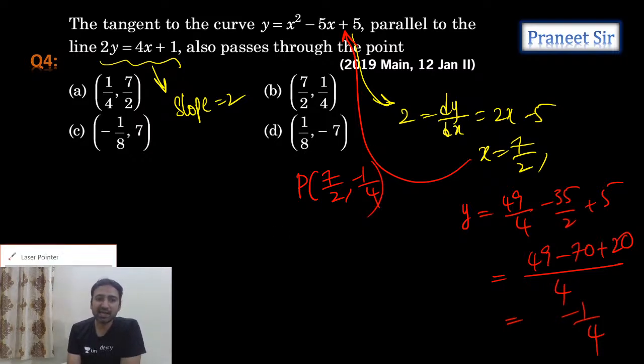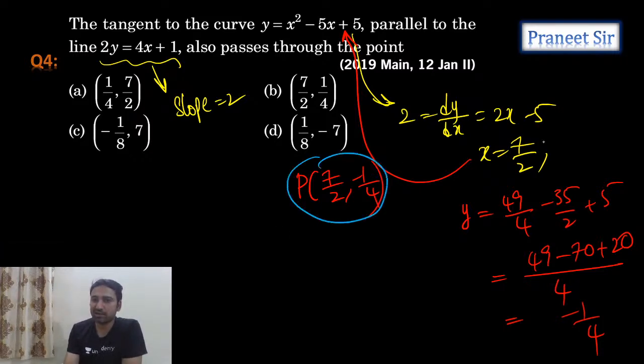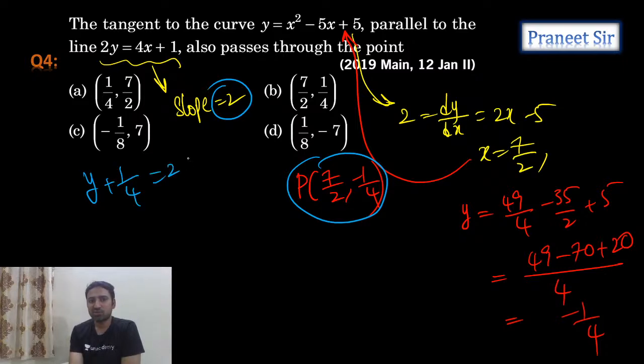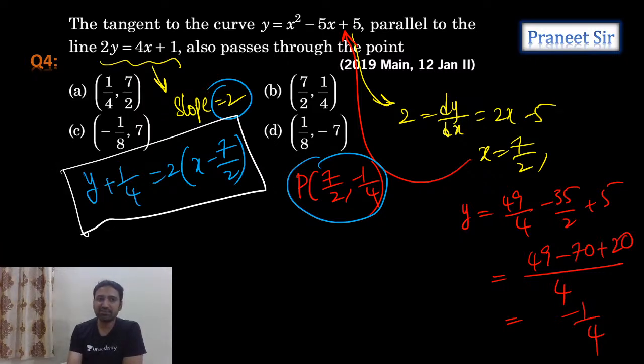With this, can I calculate the tangent equation? I know the point of contact, and I know the slope. Can I calculate the tangent equation? What is it, guys? y minus y1 is equal to slope m into x minus x1. Okay, I calculated the tangent equation. Once I got the tangent equation, can I verify the options? Which option is satisfying? Easily I am able to verify it, right?